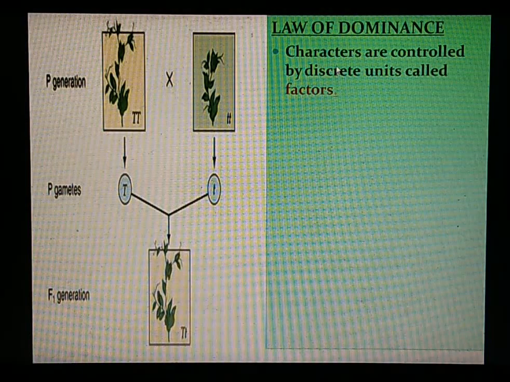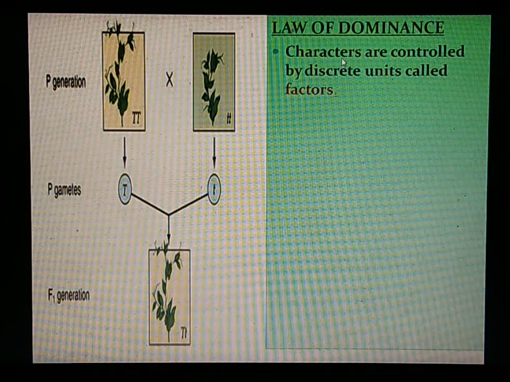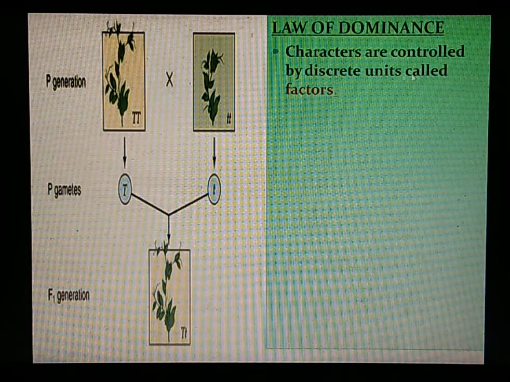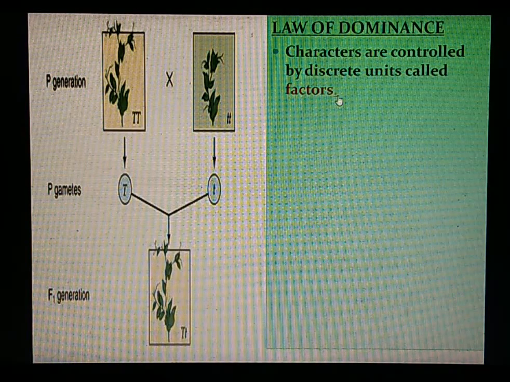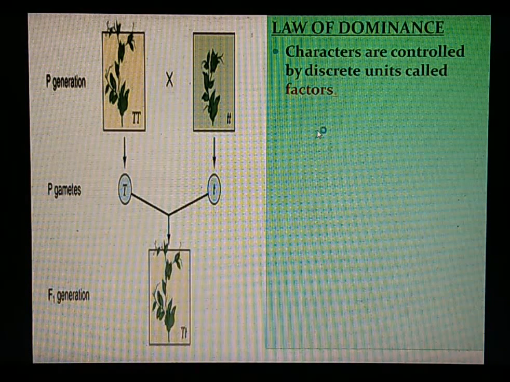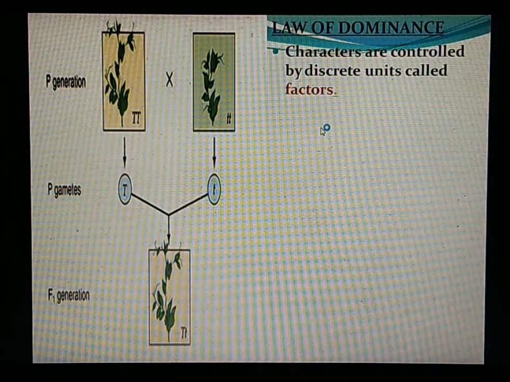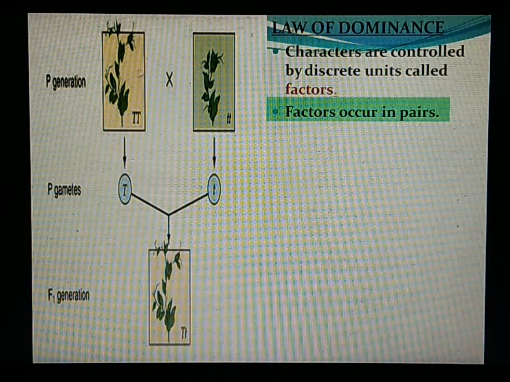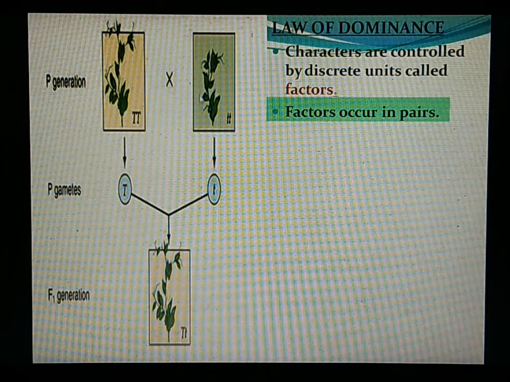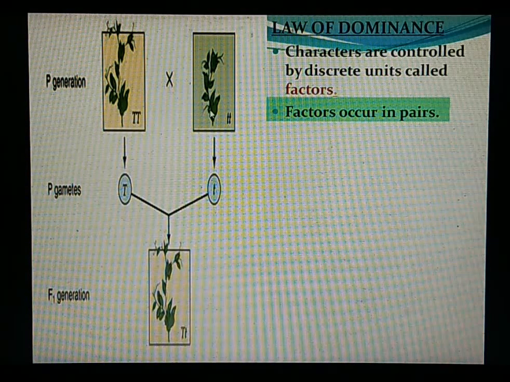He also proposed that these factors are always in pairs. So here, there is a factor that makes a pea plant tall, and there is another factor that makes a pea plant dwarf.